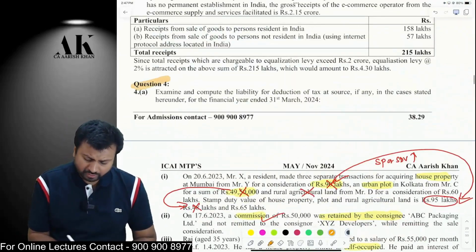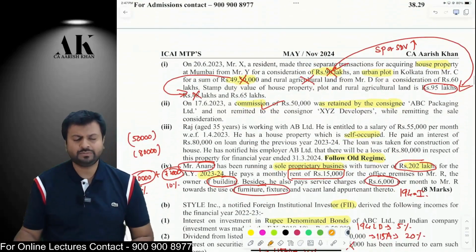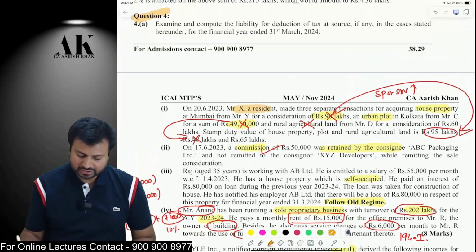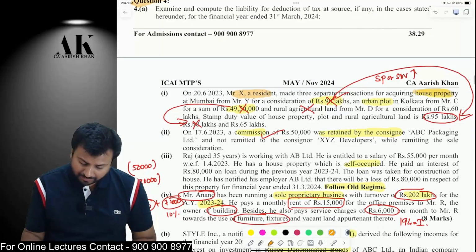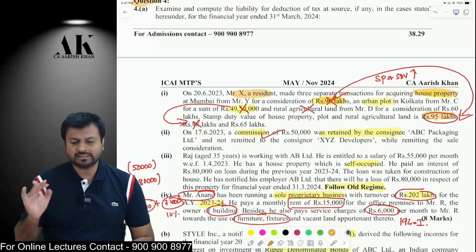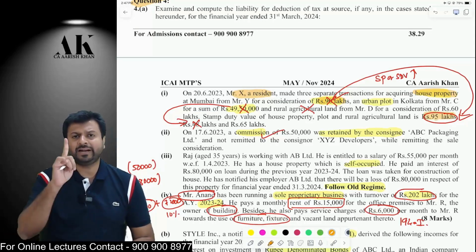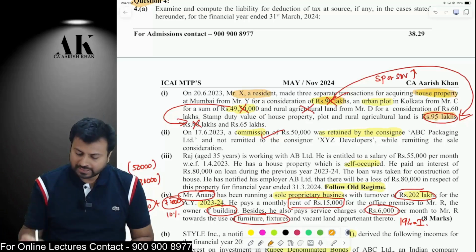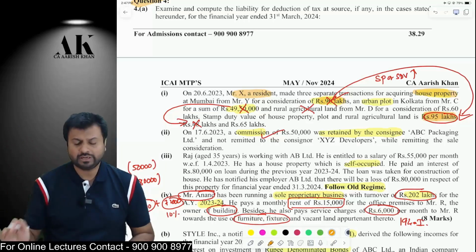Now, question number 4 is on TDS. We need to say whether TDS will be applicable or not. Okay. Now, Mr. X has made 3 separate transactions. First, he has purchased a house property of 90 lakh rupees. But the stamp duty value of that house property is 95 lakhs. So, is TDS applicable? The answer is yes. 194IA will be applicable at the rate of 1% on the higher of the sale consideration or stamp duty value, whichever is higher. Therefore, on 95 lakhs, Mr. X is liable to deduct TDS under section 194IA.